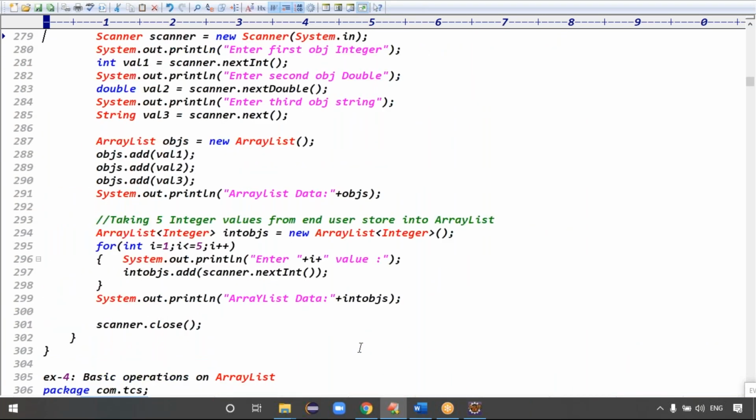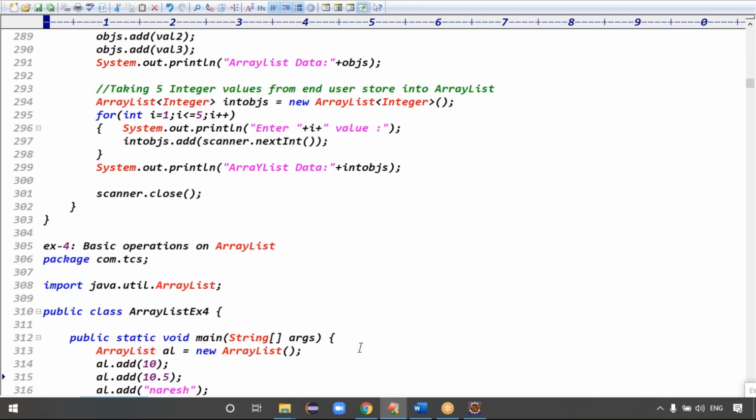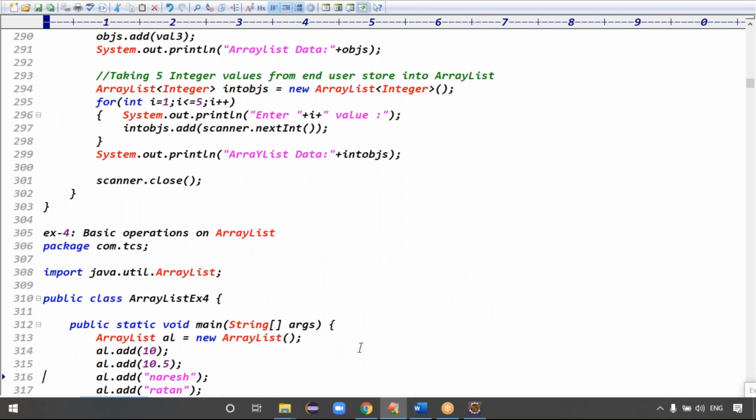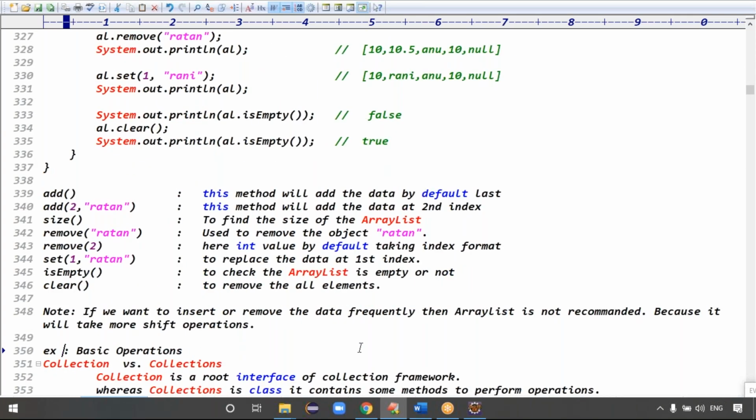First example, array collections are not type safe. Second example, we are providing type safety. Third example, taking the dynamic input from the user just to insert the data. Fourth example, basic operations on the array list. And we'll take one more point, guys. Example 5 for today's class.